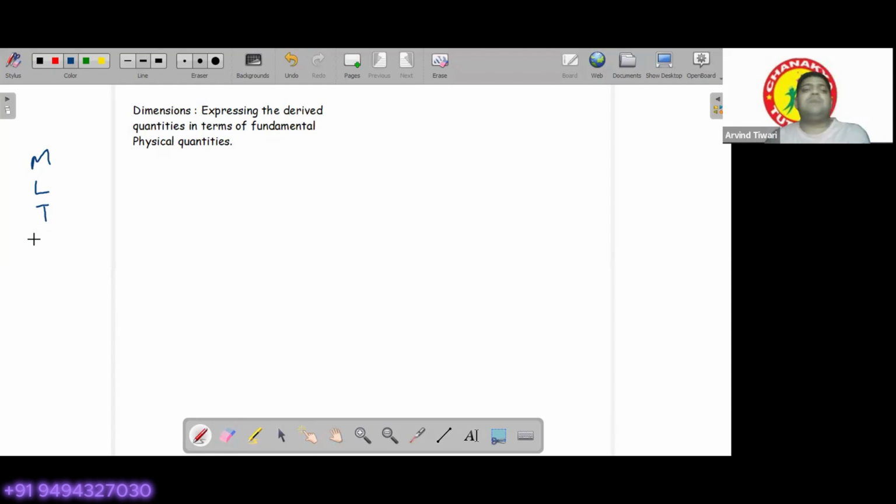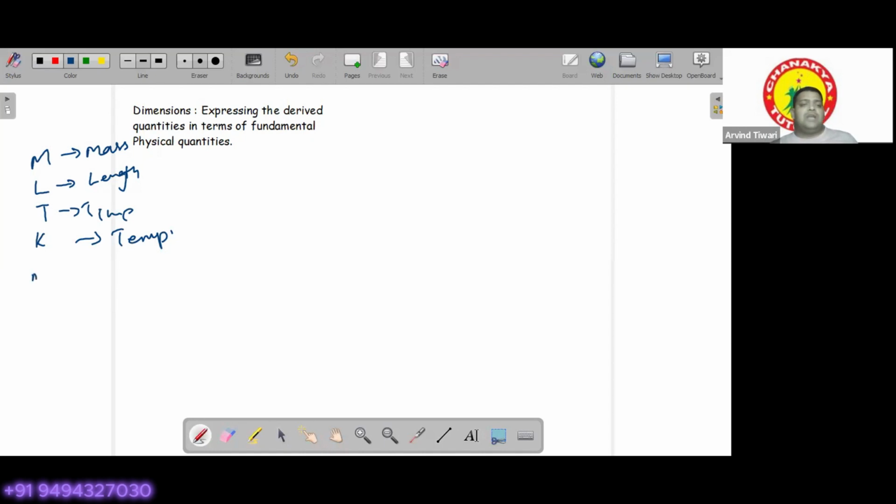Then apart from them, the others like we study for temperature. So for temperature, we use Kelvin. These are not the units. These are just the short form of the physical quantities. So we write them as mass, length, time. K is for temperature, so we write K whenever we are talking of temperature.